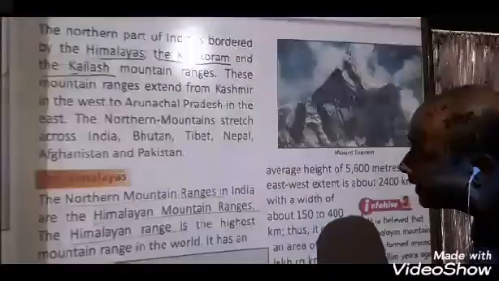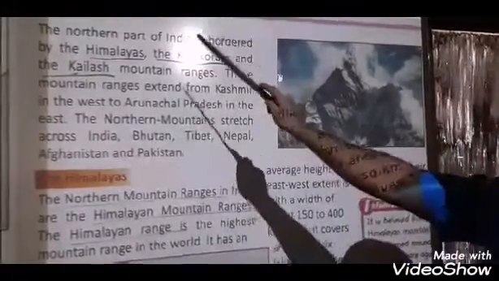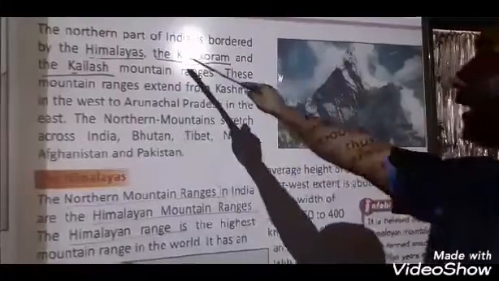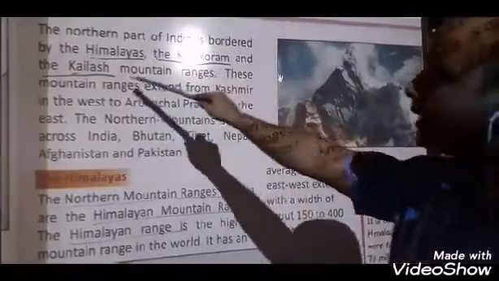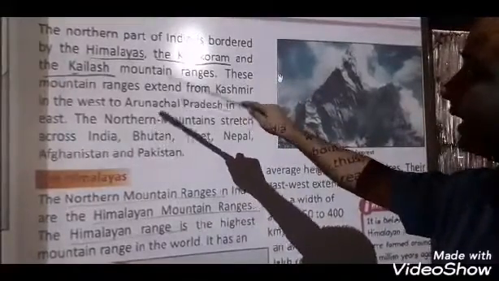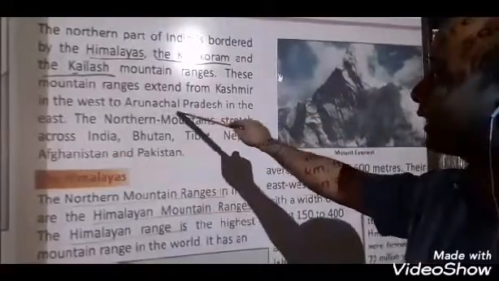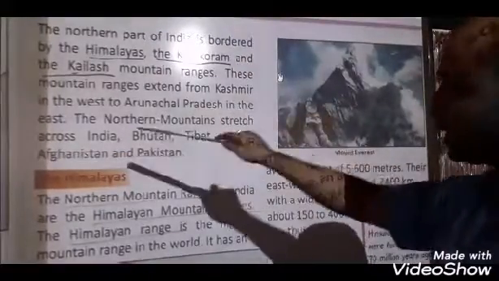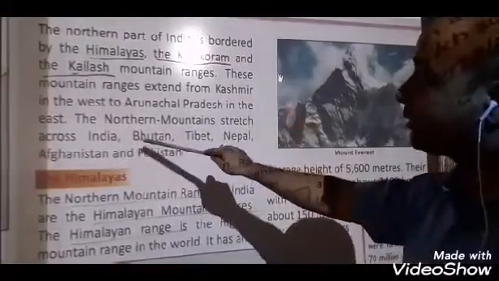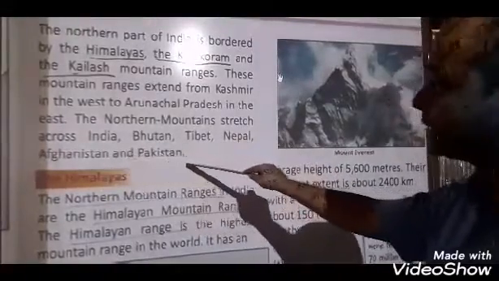In the first paragraph, I will tell you what they have given. The northern part of India is bordered by the Himalayas, the Karakoram and the Kailash mountain ranges. These mountain ranges extend from Kashmir in the west to Arunachal Pradesh in the east. The northern mountains stretch across India, Bhutan, Tibet, Nepal, Afghanistan and Pakistan.